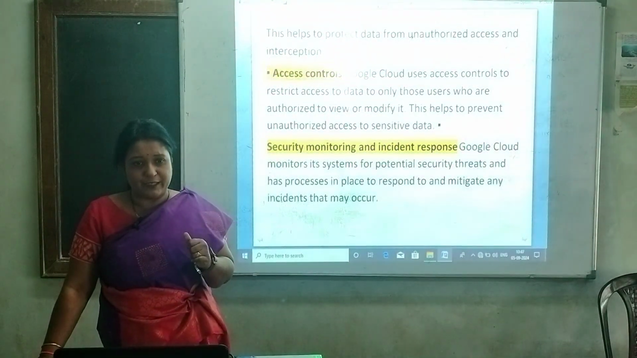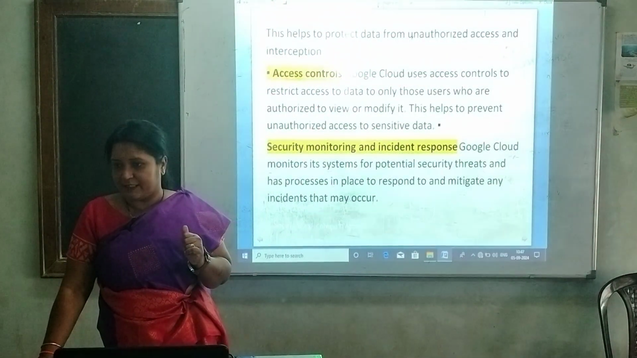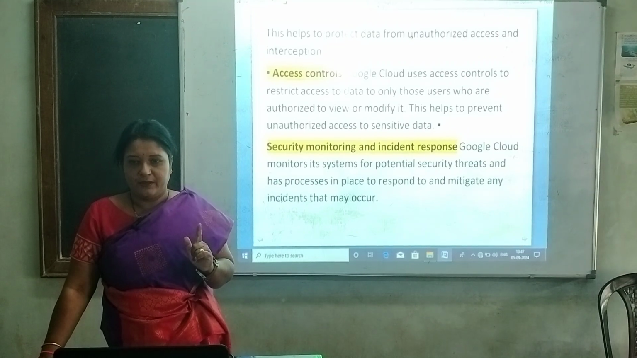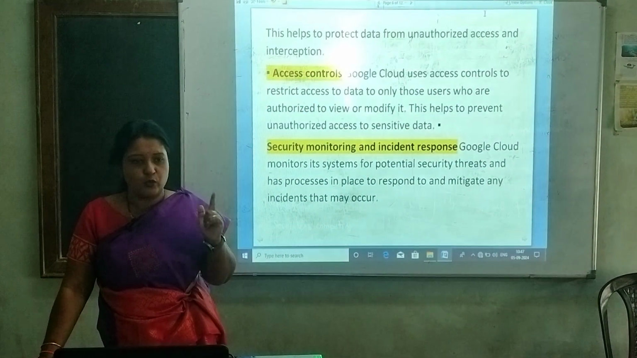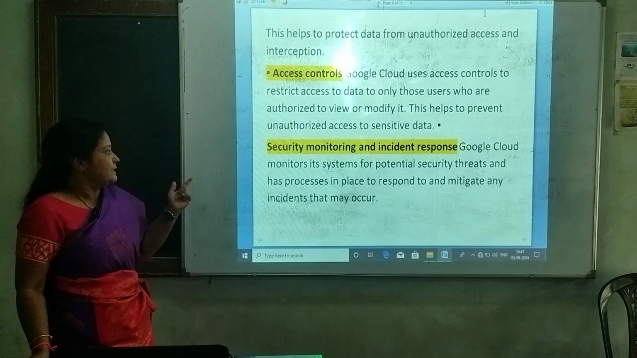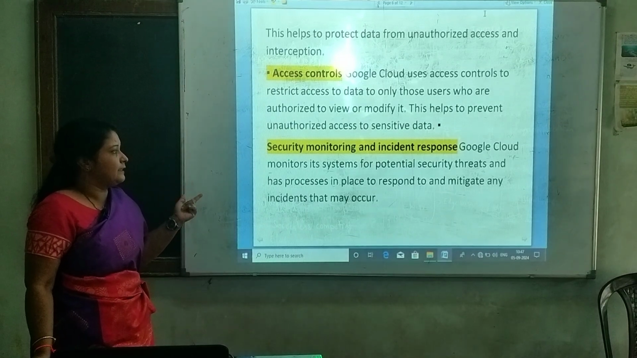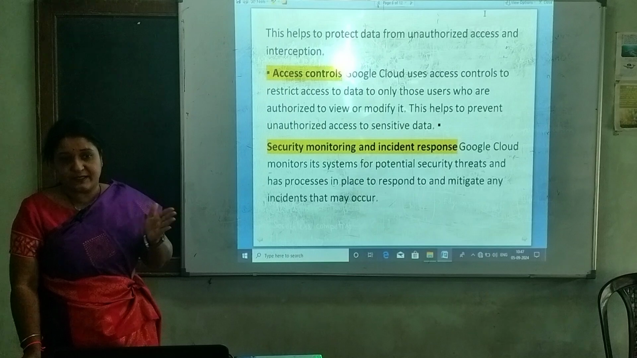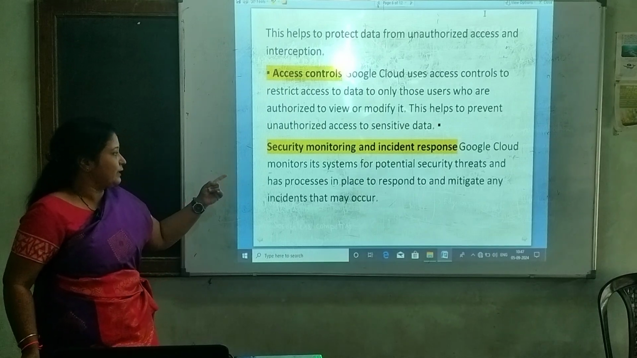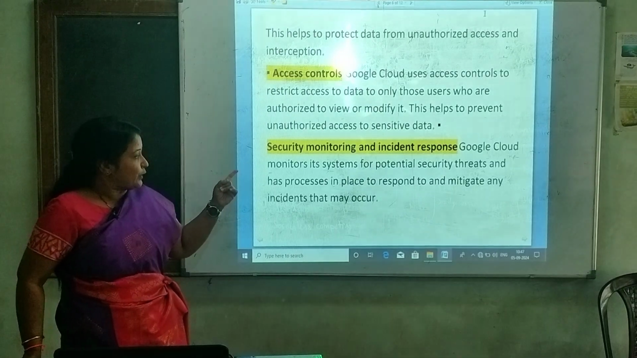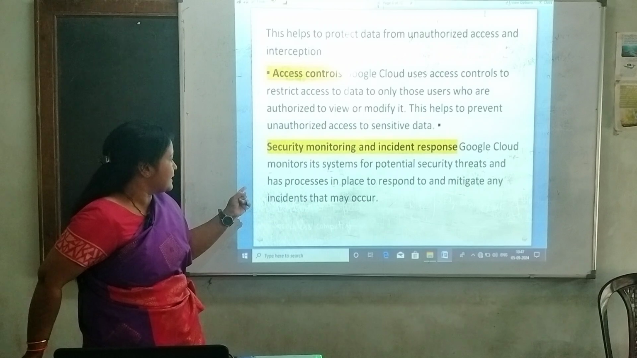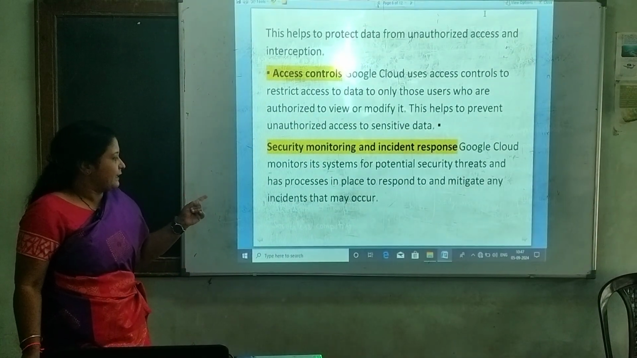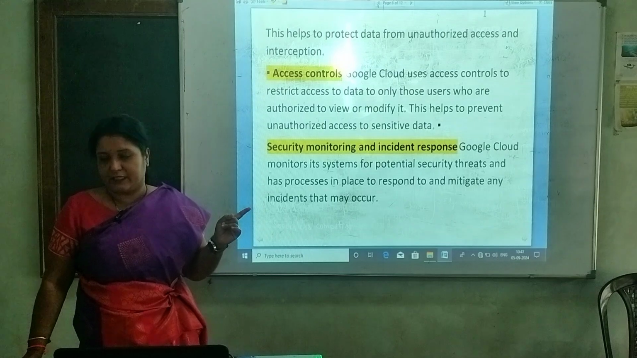First one is encryption of the data. Second one is the access control, using passwords to verify the authentication of the user. Next one is security monitoring and incident response. Continuously it will monitor the status. Google Cloud monitors its systems for potential security threats and has a process in place to respond to and mitigate any incidents that may occur.